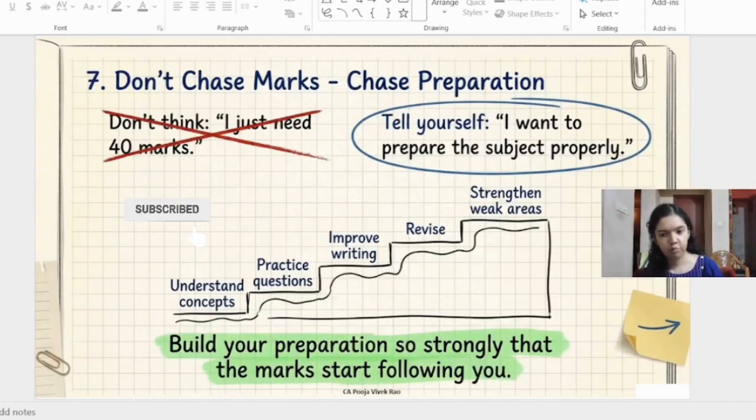Finally, there was an important mindset message shared in the webinar. Don't study auditing thinking that I just need 40 marks. Instead, tell yourself, I want to prepare the subject properly, understand the concepts, practice the questions, improve my writing, revise repeatedly, and strengthen my weak areas. If you do that consistently, your marks will follow. So don't run behind the marks. Build your preparation so strongly that the marks start following you.